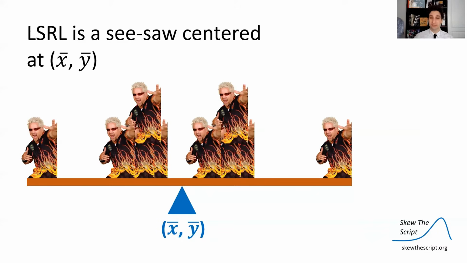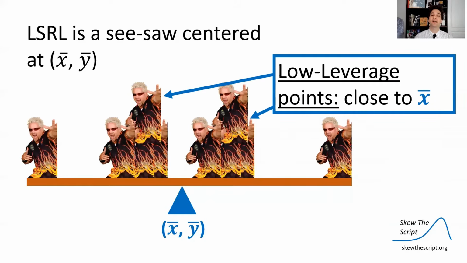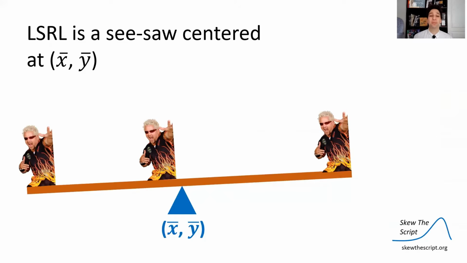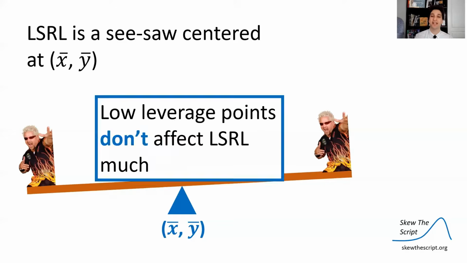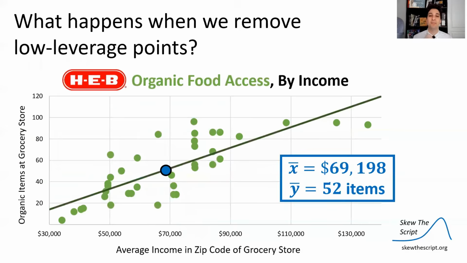And note that they're positioned in different places. Specifically, one I want to talk about are what we call the low leverage points, or in this case, low leverage Guy Fieris, the ones that are close to X bar, close to the mean central value of our X values. They have less of a pull, less of a force on the seesaws compared to the more extremely placed one, Guy Fieri on the far left, Guy Fieri on the far right. So when we take them all out except for one, we do get a little bit of imbalance in our seesaw, but it doesn't move that much because the low leverage Guy Fieris don't have as much force as the ones on the outside. So low leverage points, ones that are close to the central value of your X coordinates, don't affect the least square regression line much.